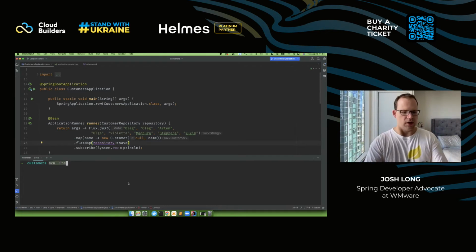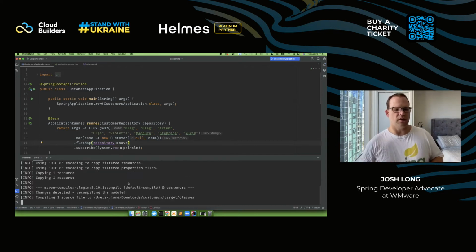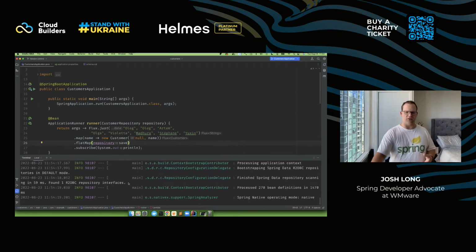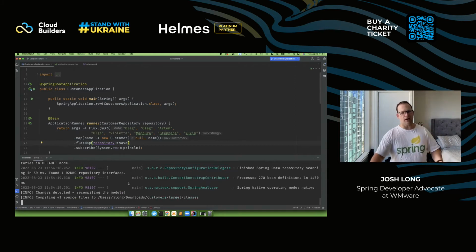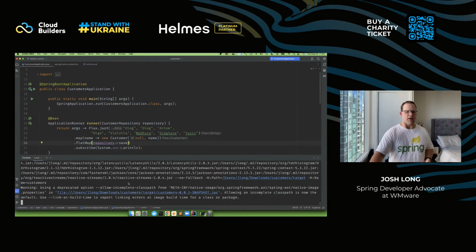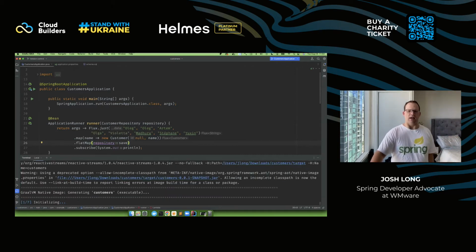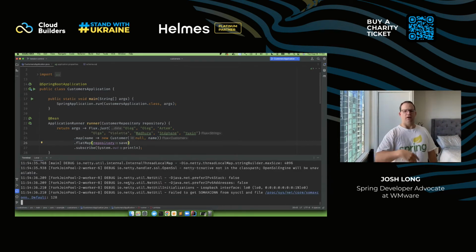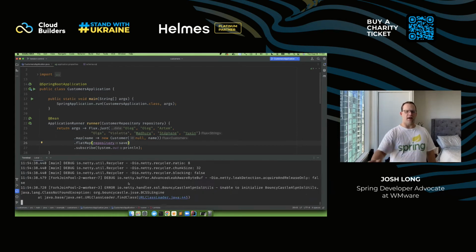We can say Maven native -DskipTests clean package, and we're just going to let that run off in the background. And remember, it's doing a lot of work. It's doing something called a reachability analysis. It's looking at your code. It's looking at all the code that your code uses directly, and all the code that that code uses directly, and all the code that that code uses directly, and it's creating a graph. And it's saying, okay, this type, this type, this type, we're going to keep. Everything else that we do not see at compile time that you are using, we will throw away, okay?